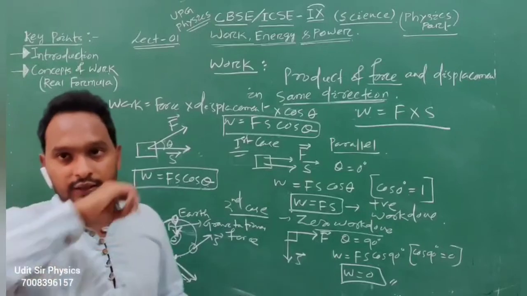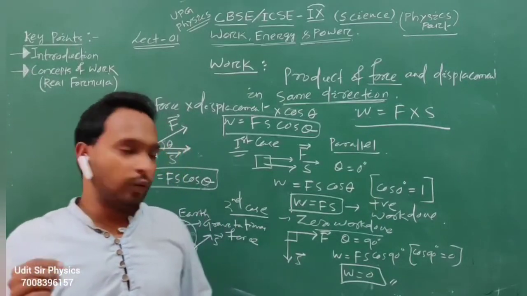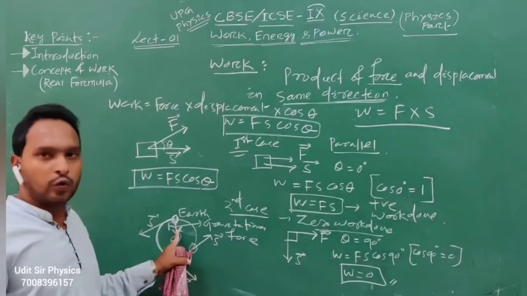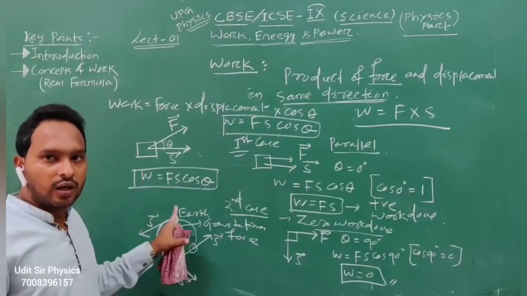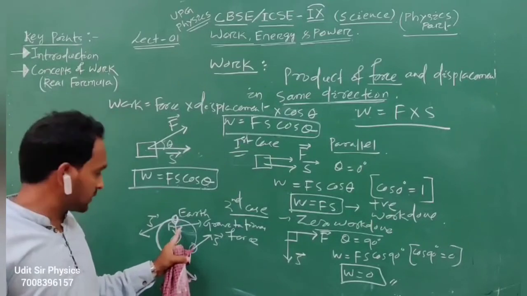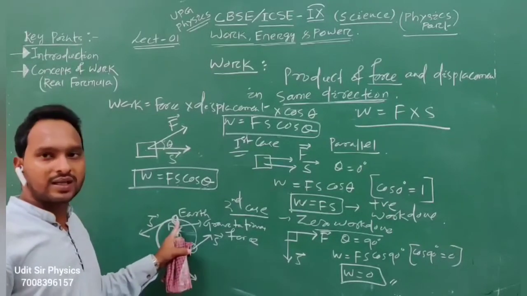What is the work done? The original concept: W equals Fs cos theta. Due to the gravitational force, the sun pulls the earth towards itself.